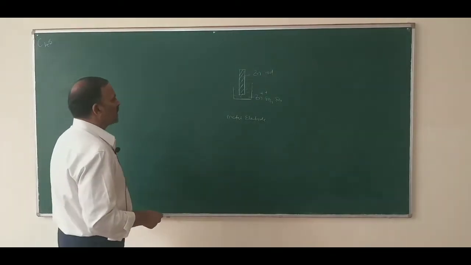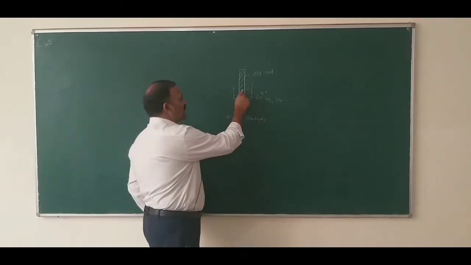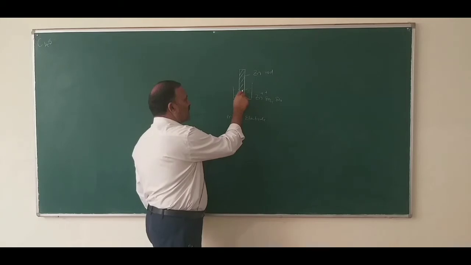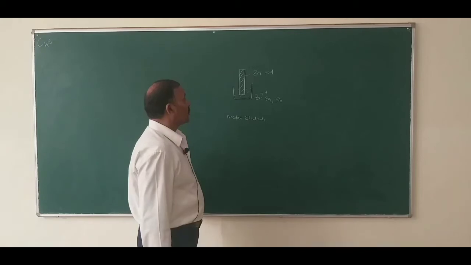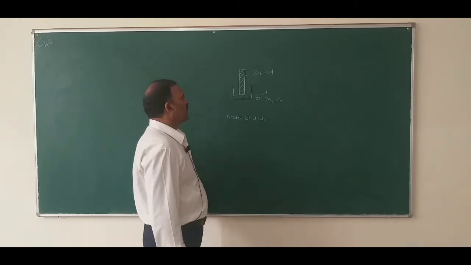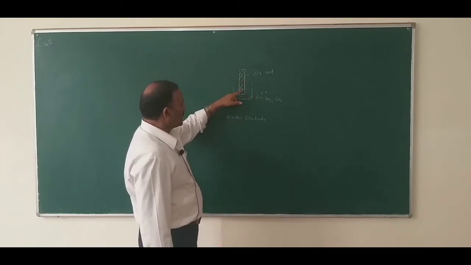So, then comes electrode potential. The potential difference that exists at the interface of the metal and the solution of its ions is known as electrode potential. So, when a metal is dipped in its solution, there develops a potential difference.